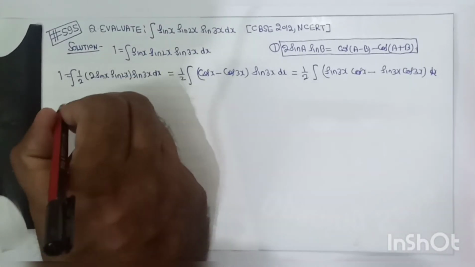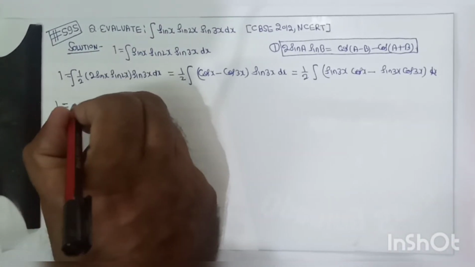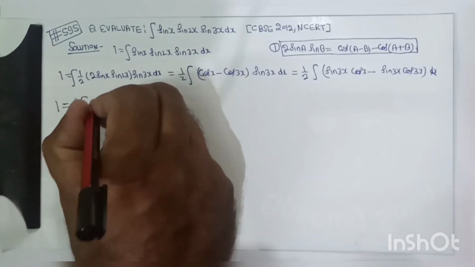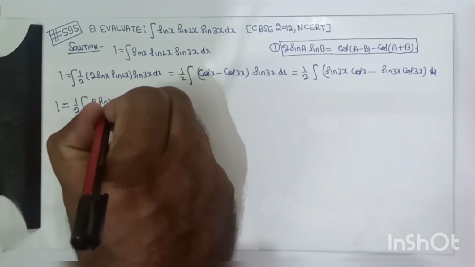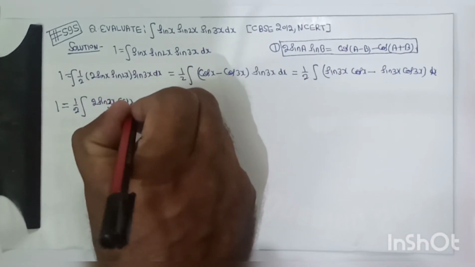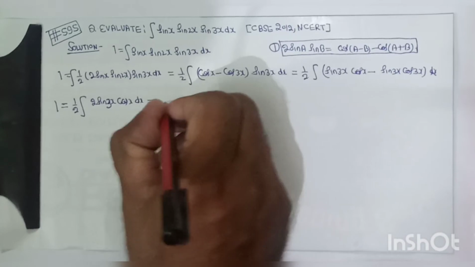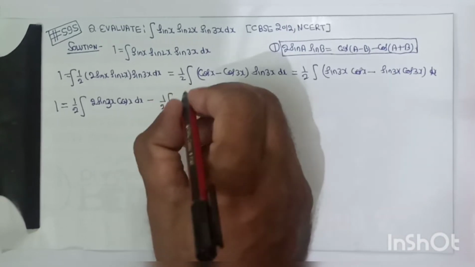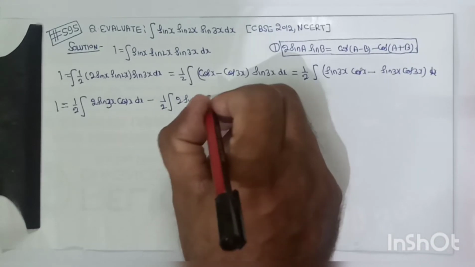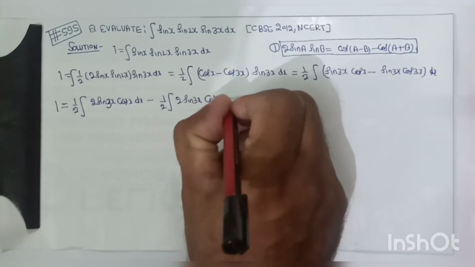So this may be written as I is equal to 1 upon 2 into the integration of 2 sin 3x cos x dx minus 1 upon 2 into the integration of 2 sin 3x cos 3x dx.